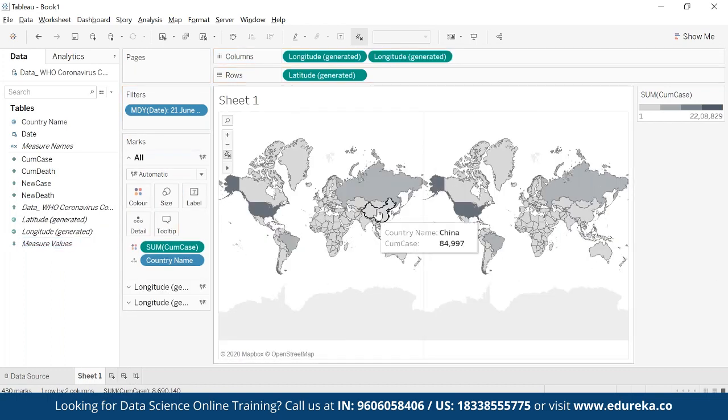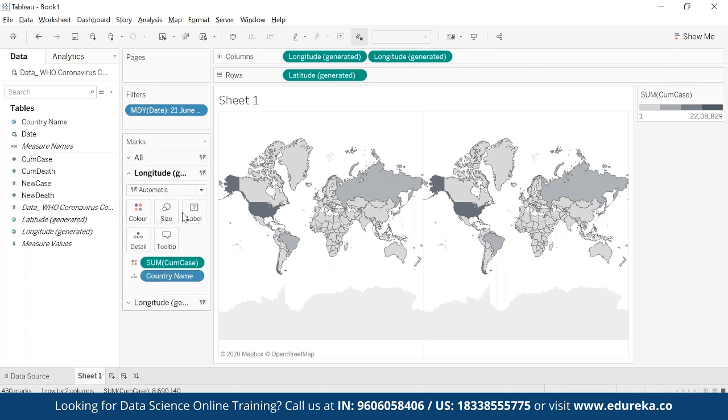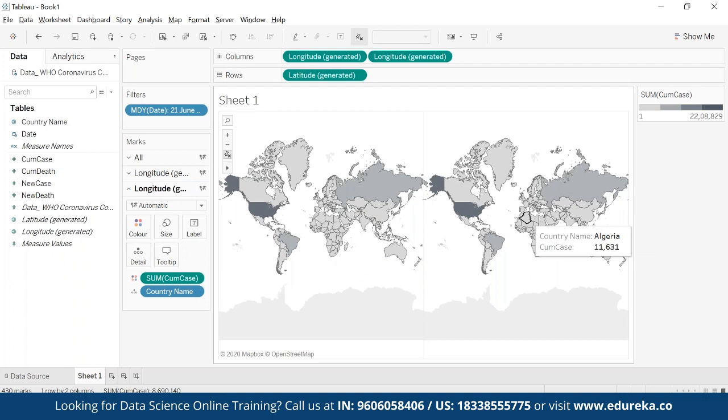This map should show me the total number of cases, and this map should show me total number of deaths. So I'll go now. You see here two options coming in. One is all. Then we have this. This part is for the left chart, and if I click on this part, it is for the right chart.